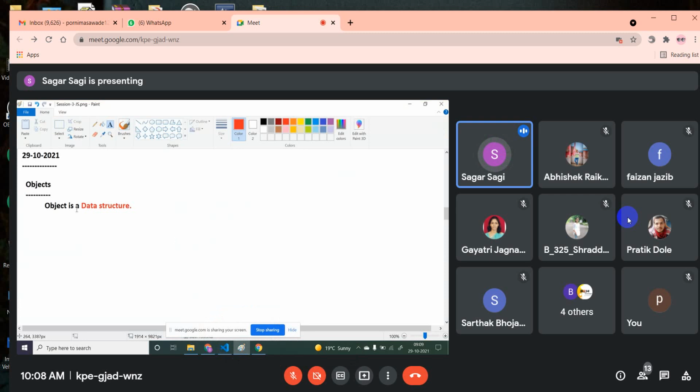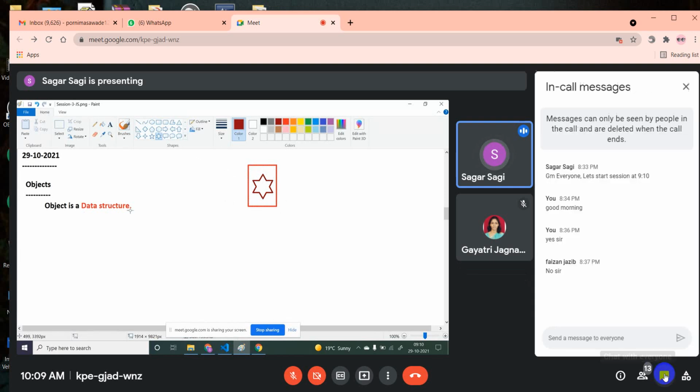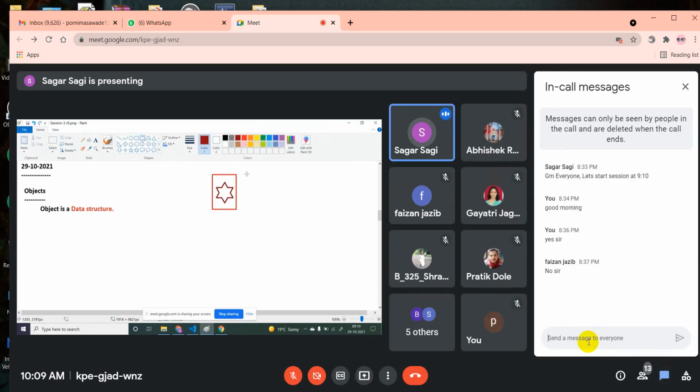Okay, no problem. What does data structure mean? It is a structure, a normal structure in which we are going to store some data. It is a type of structure in which we are going to store some data. So what you will learn in data structures is different structures. This is one structure, this is one structure, this is one structure, then you have something like this one structure. In all these structures, you are just going to store the information.